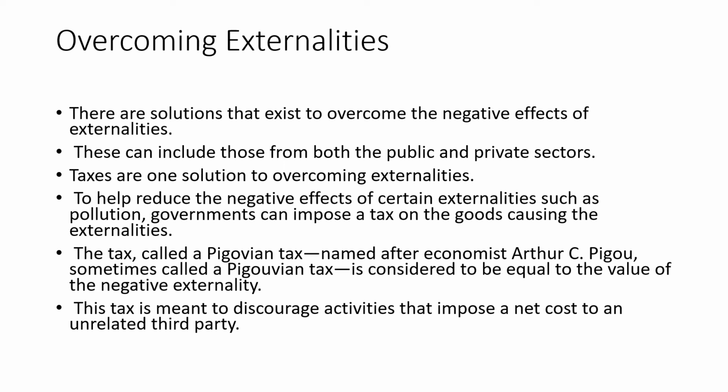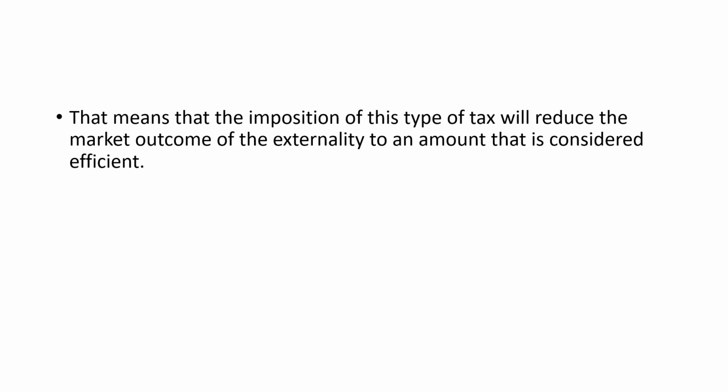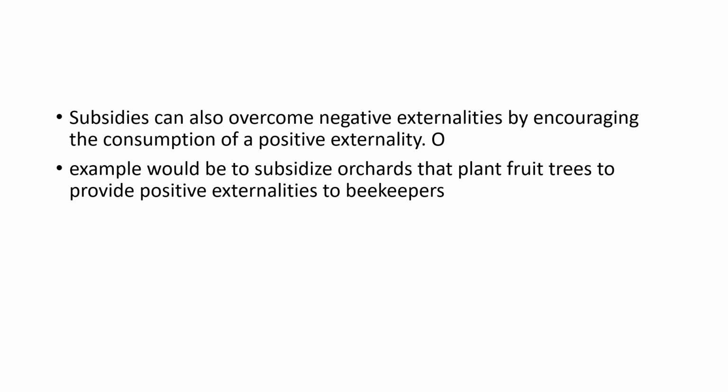This tax is meant to discourage activities that impose a net cost on an unrelated third party. Here, you are imposing a tax that will reduce the market outcome of the externality to the amount that is considered efficient. There can also be subsidies given to parties who are creating positive externalities.